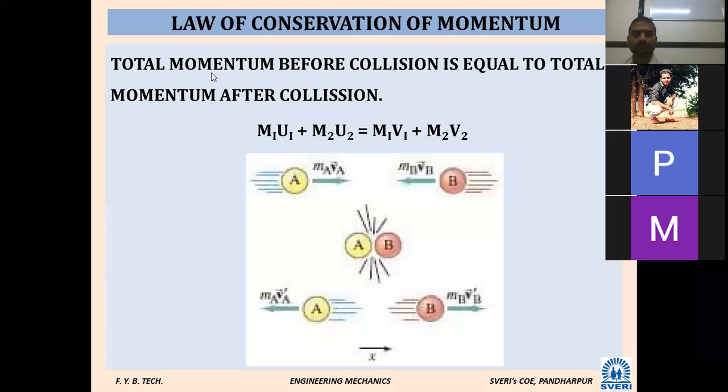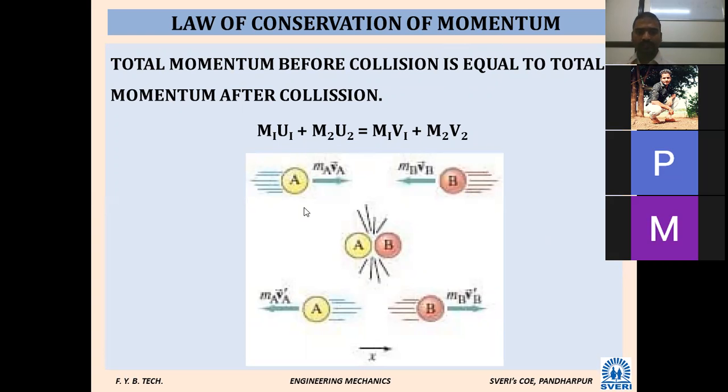Total momentum before the collision is equal to total momentum after the collision. See, what this law of conservation of momentum tells is that the total momentum before the collision is equal to the total momentum after the collision. I will take an example.